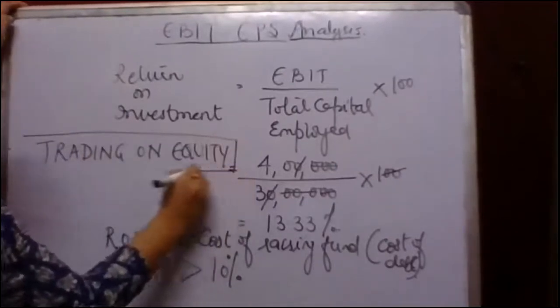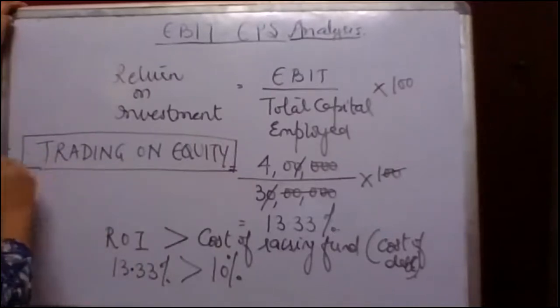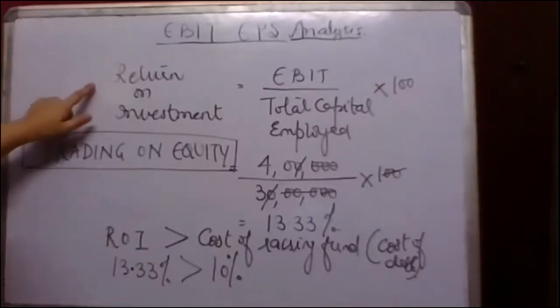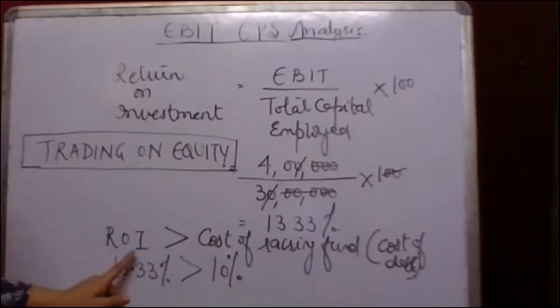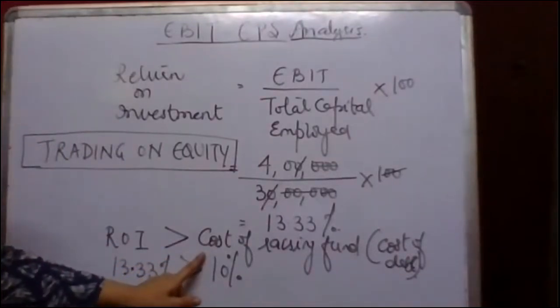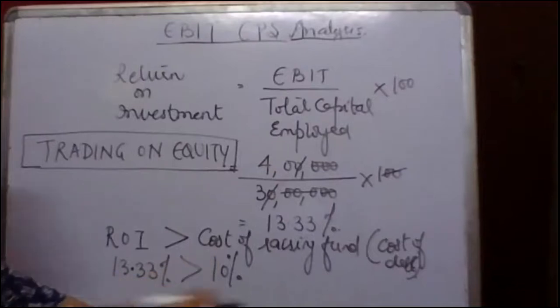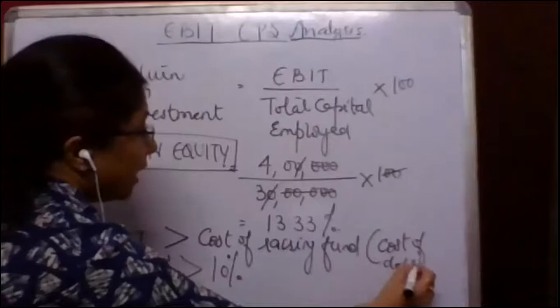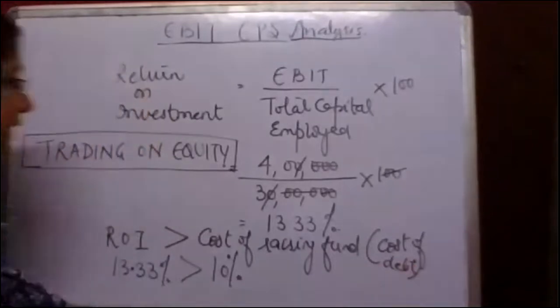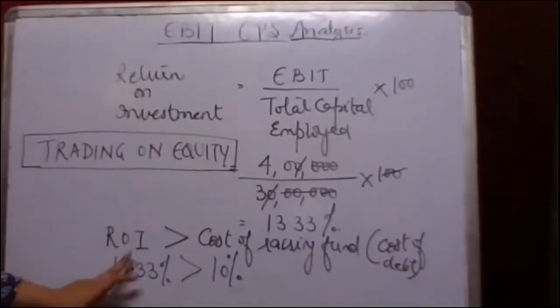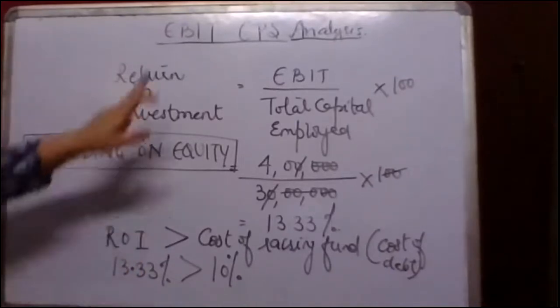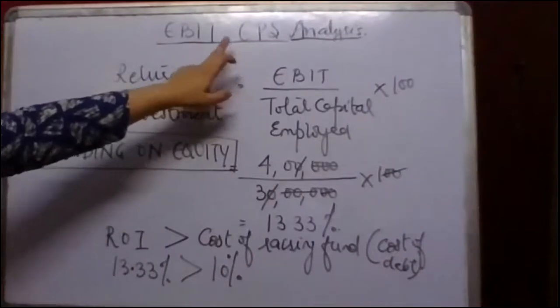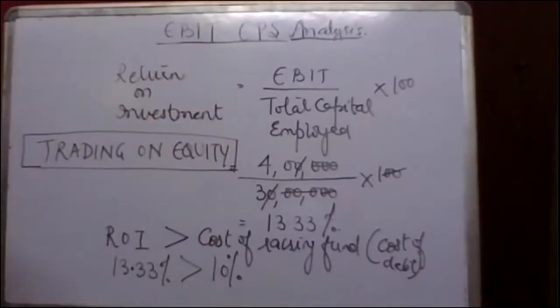Fine. That is use of the cheapest source of finance in our capital structure, so long as our ROI is greater than the cost of raising fund through debt, that is cost of debt. Fine. If this is the case, then जब तक ये ज्यादा रहेगा तब तक मैं अपने कैपिटल स्ट्रक्चर में डेट को रेज करके रिटर्न उससे ज्यादा अर्न कर सकती हूँ और मेरा अर्निंग पर शेयर तब तक इंक्रीज होता रहेगा. I hope that this concept is clear to all of you.